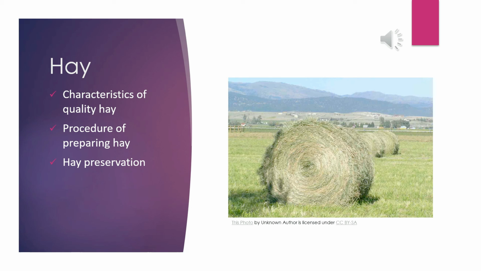On the other hand, the higher the plant age, the lower the hay quality, but the suitable time of cutting is at the flowering stage. So the proper stage for hay preparation is the flowering stage. When we collect leguminous plants at the flowering stage, we get proper quality hay.